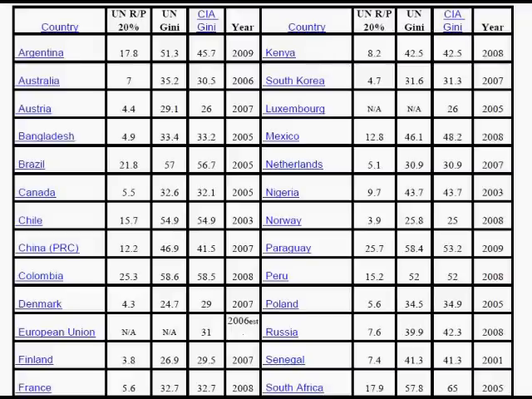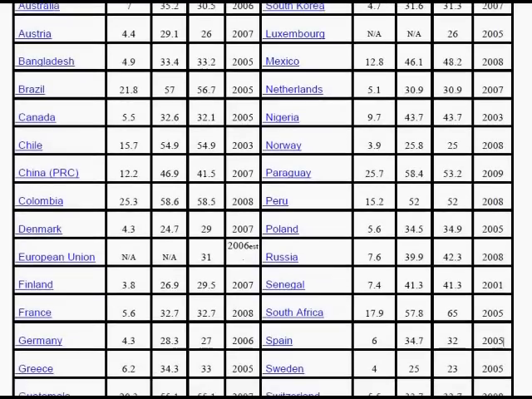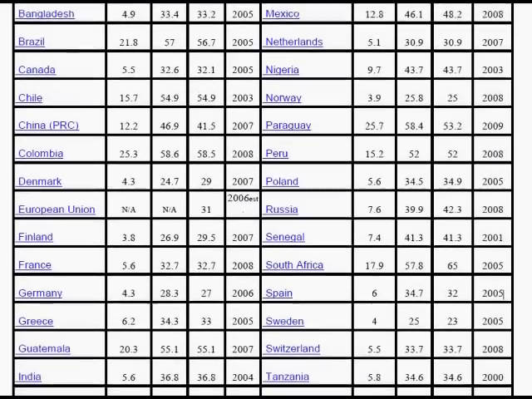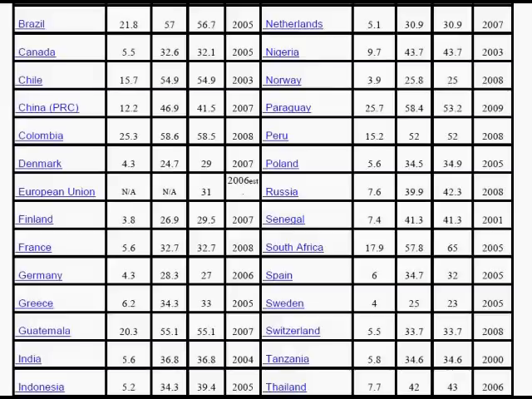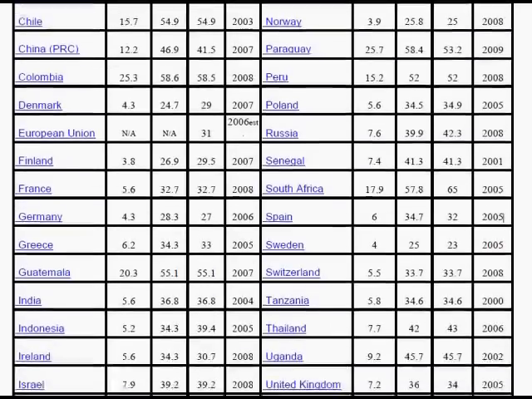I should tell you that the Gini coefficient here is being calculated by two agencies. The first here, United Nations, and the second source is the Central Intelligence Agency of the United States, the CIA. Let's see if we can find a pattern. It looks as though the CIA's data are slightly lower. For Finland it's higher. For most countries it seems to be slightly lower.